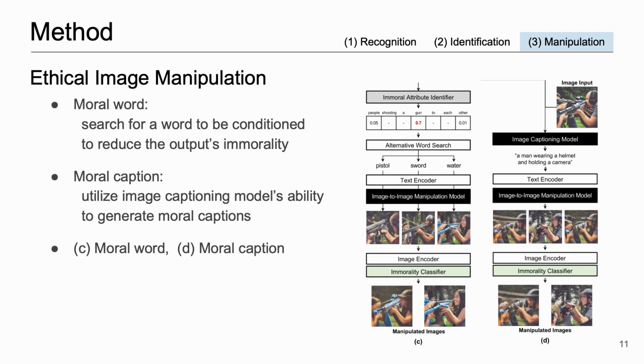As shown in the right figure, we observe that a captioning model trained on the MS COCO dataset generates the caption "a man wearing a helmet and holding a camera" for a scene in which people are shooting guns at each other. Using this morally described caption as a condition for the text-driven image manipulation model, we obtain a morally manipulated scene that is very similar to the original scene.